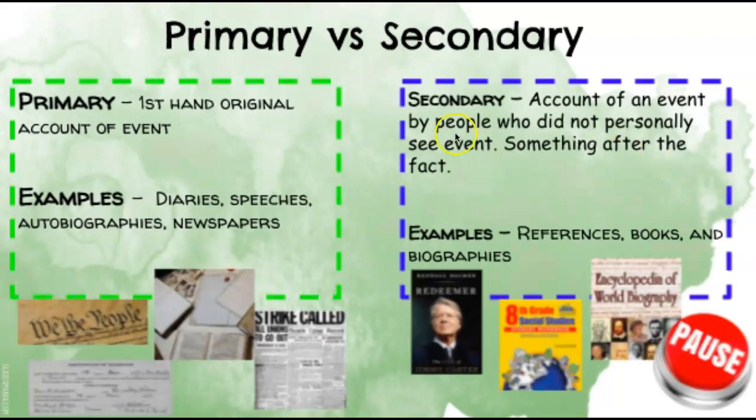Onto secondary source, it is an account of an event by people who did not personally witness an event. Some examples of secondary documents are reference books and biographies. So if you read it in a book, that book is your secondary source, like our textbooks.